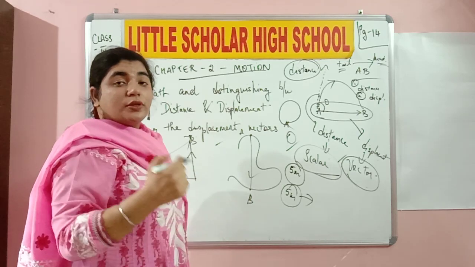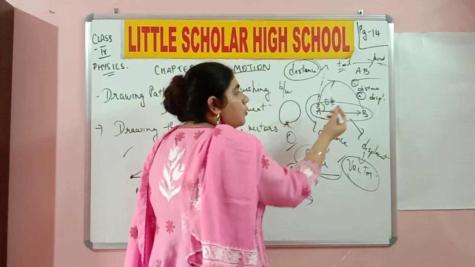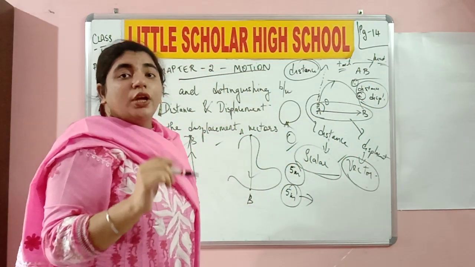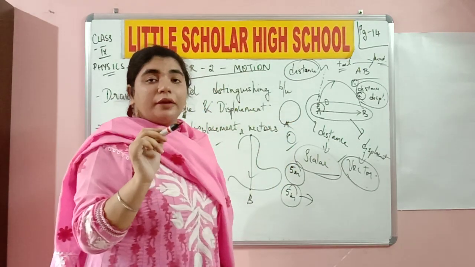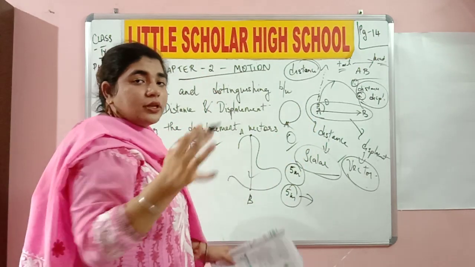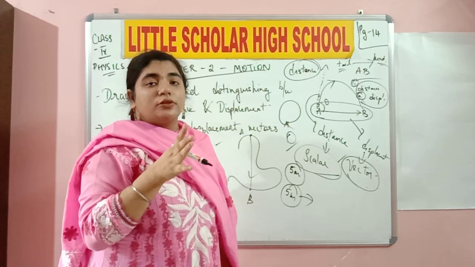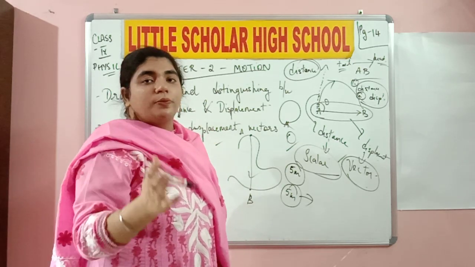What is the distance traveled by the body? 5 meters. So in this case, if the body undergoes a straight line path, then both the distance and displacement are going to be equal. Do you understand now? It is not only this diagram; in any situation, if the body undergoes a straight line path, the distance and the magnitude of displacement are always going to be equal.